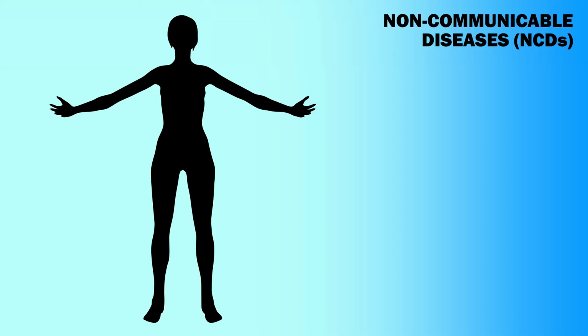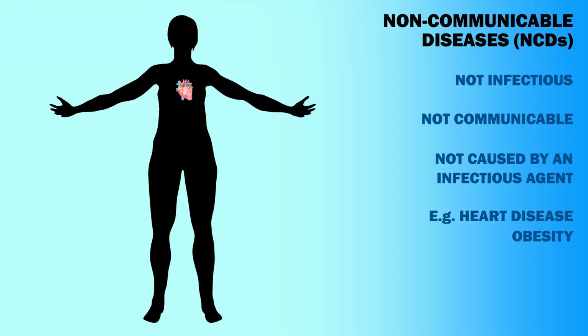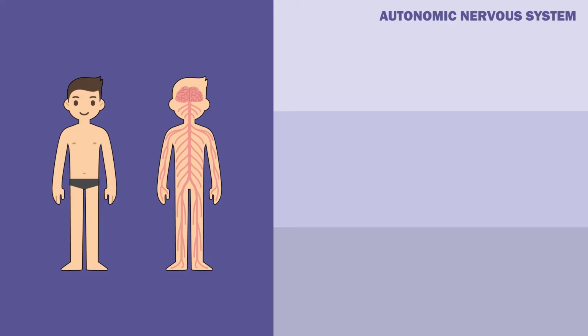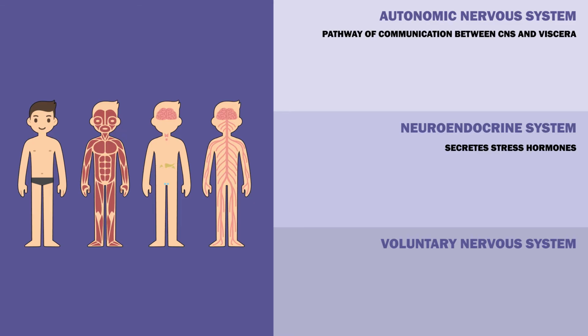An NCD is a disease that is not infectious and not communicable, as it is not caused by an infectious agent. Examples of such diseases include heart disease, obesity, and osteoporosis. The body regulates the extent of the stress response via 3 systems. First, the autonomic nervous system, which is the pathway of communication between the central nervous system and the viscera. Second, the neuroendocrine system, which secretes stress hormones. And third, the voluntary nervous system, which allows conscious control of skeletal muscles.